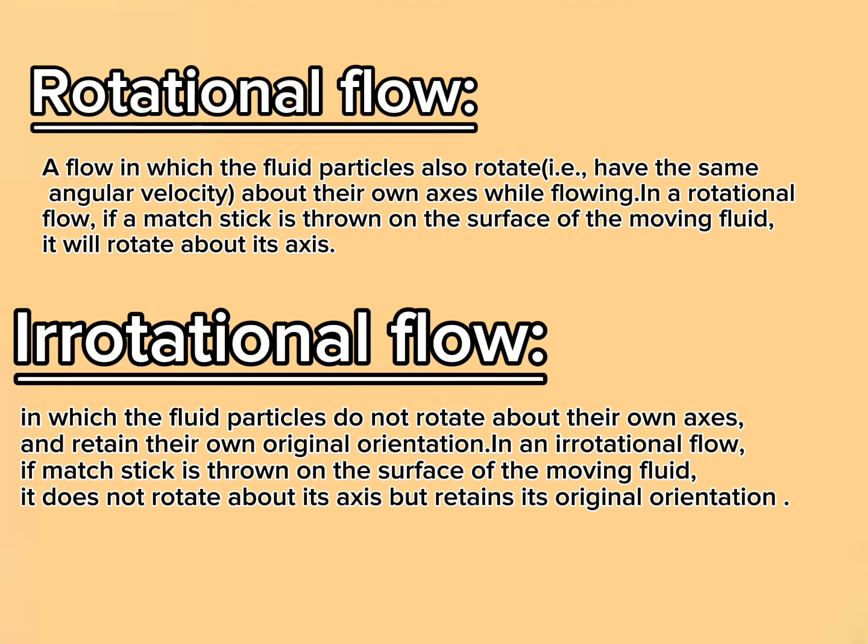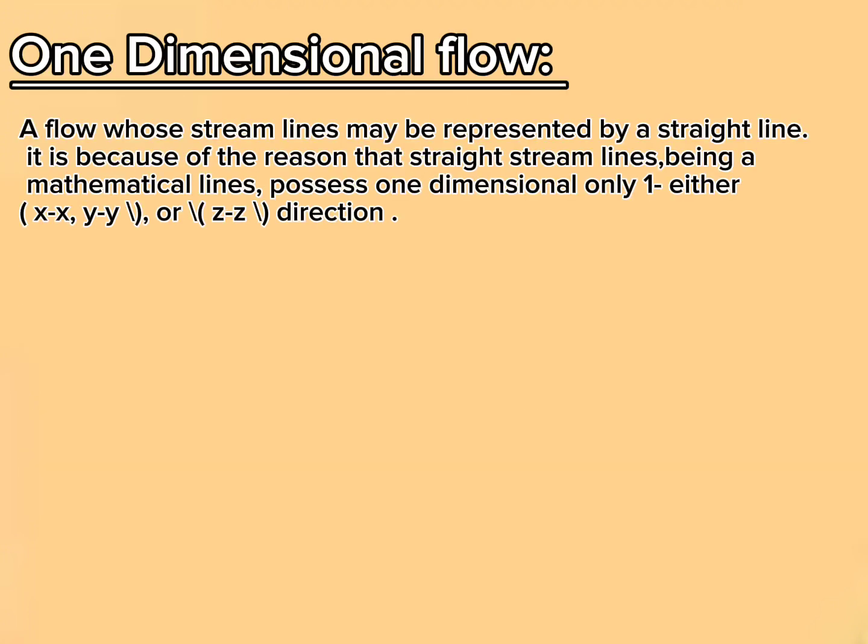Rotational flow. A flow in which the fluid particles also rotate, i.e., have angular velocity about their own axes while flowing. In a rotational flow, if a matchstick is thrown on the surface of the moving fluid, it will rotate about its axis. Irrotational flow, in which the fluid particles do not rotate about their own axes, and retain their original orientation. In an irrotational flow, if a matchstick is thrown on the surface of the moving fluid, it does not rotate about its axis but retains its original orientation.